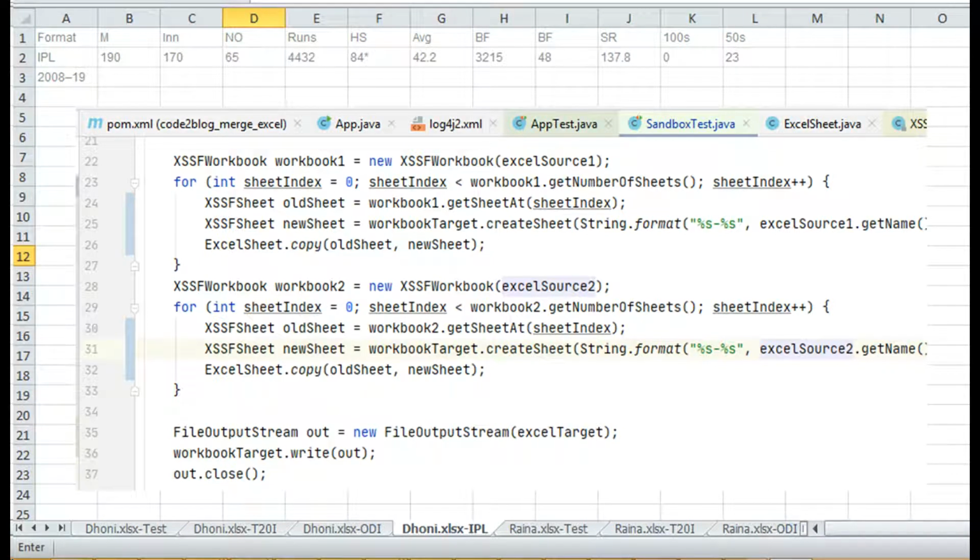I next modify the code to copy cell contents from old Excel sheet to new Excel sheet. A class called ExcelSheet has been created that iterates over all the cells and copies the values one by one. Reference to the Stack Overflow page from where I got the source code for ExcelSheet.java class file is included in video description.